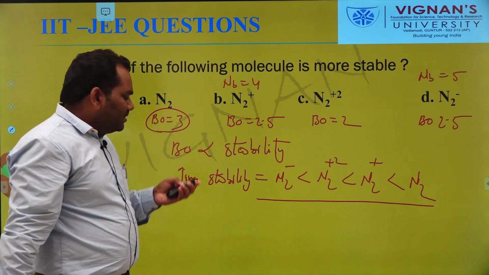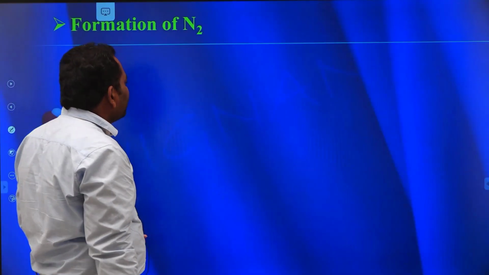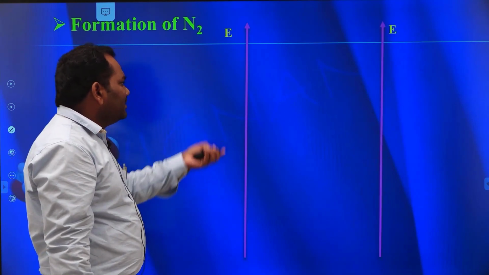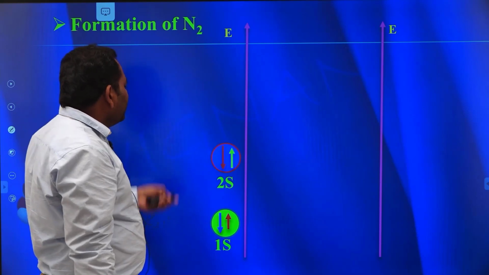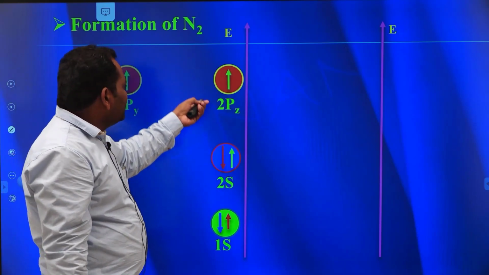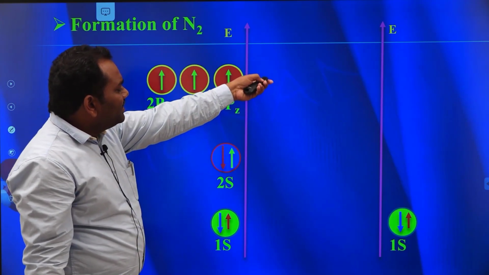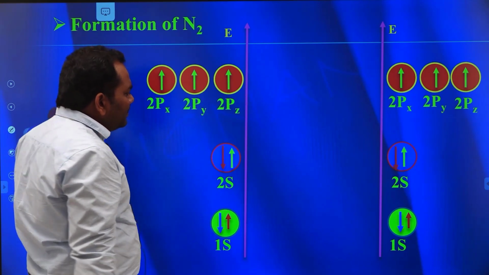Clear? Now we can see the energy profile diagram for the N2 molecule. Here we take the atomic orbitals, and this is the energy order. Similarly, there are the atomic orbitals of the other nitrogen.